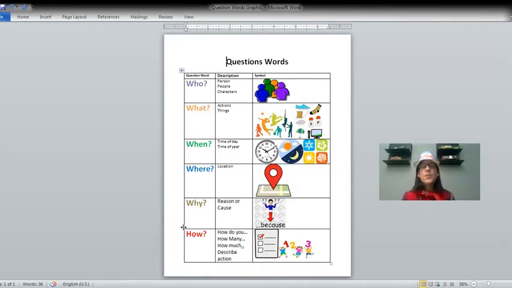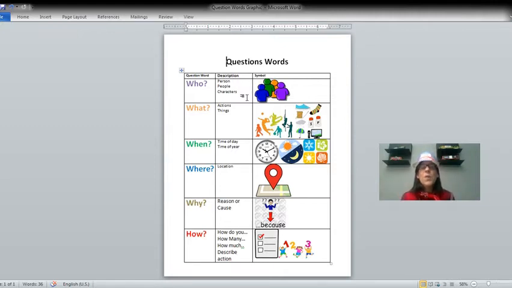Here's a chart with all the question words that we just talked about. So let's go through these. We have who. Who is if you are asking about a person or people or characters in a story. What is asking about actions or things. When is asking about the time of day or the time of year. Where is asking about location.